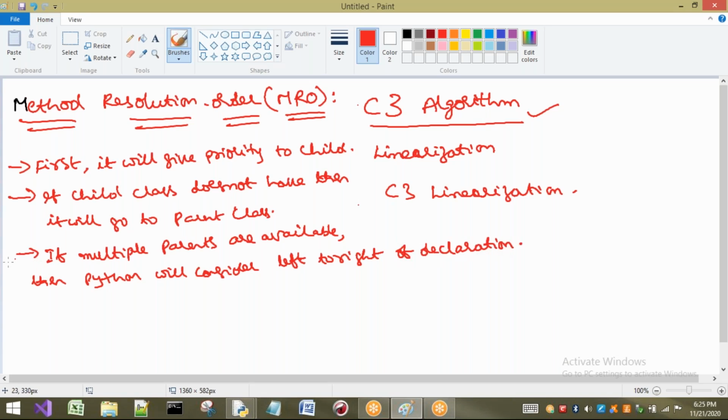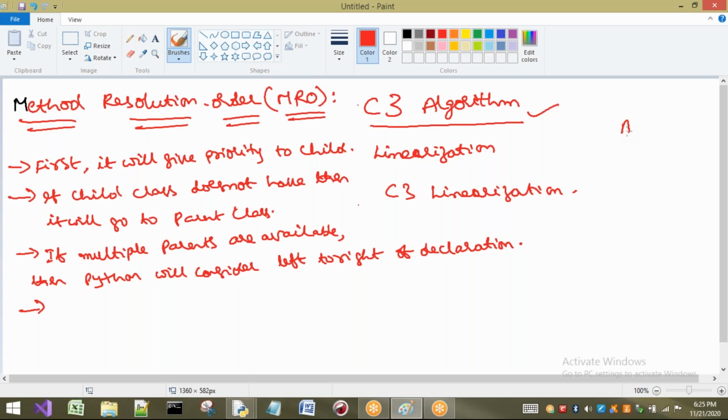Next, one more point we have to understand. Let us take one small example. A is there, B is there, and C is there. Here three classes are there. Now I want to search for some method. Let us consider C of A, B. From where does it have to search? First it will check in C, then A, then B. Now once again, will it check in C after completing all the searching?